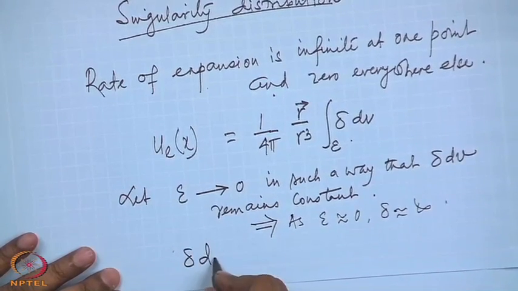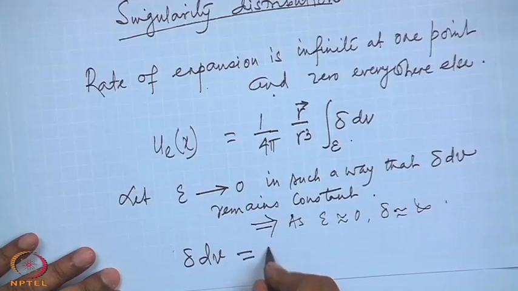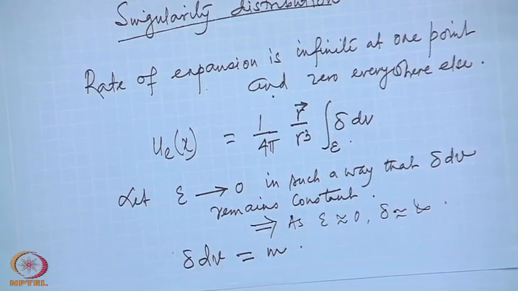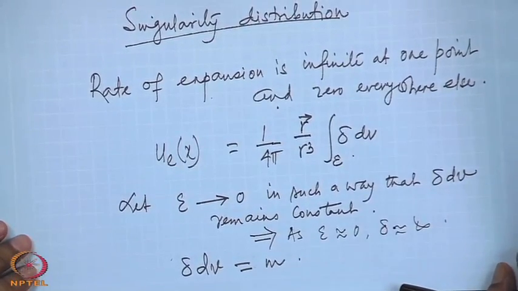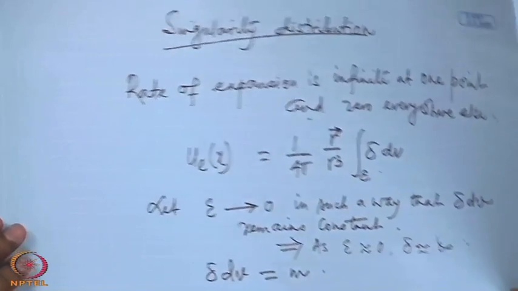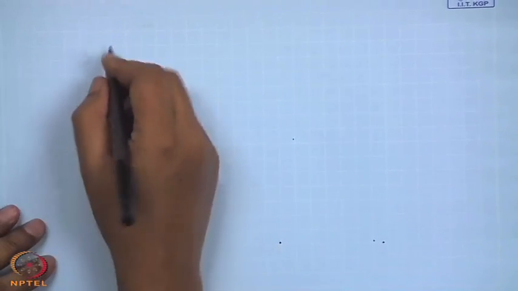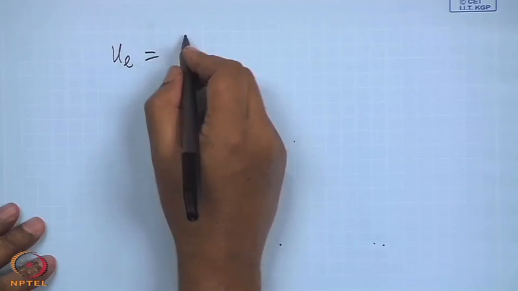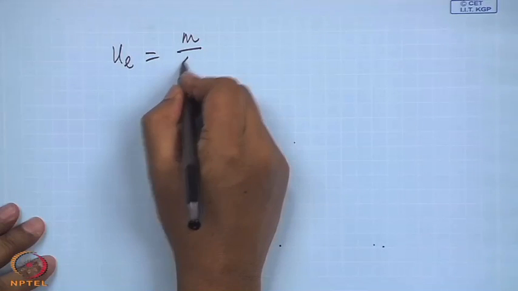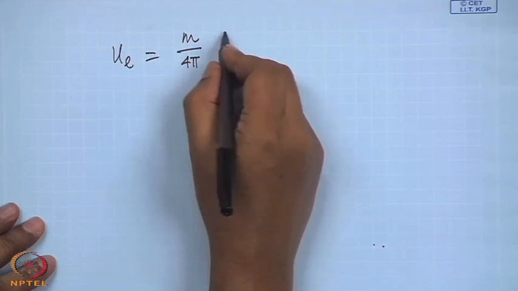And this constant, delta dV constant, let us denote it by m. Then we can write u_e equal to m by 4 pi times the corresponding expression.